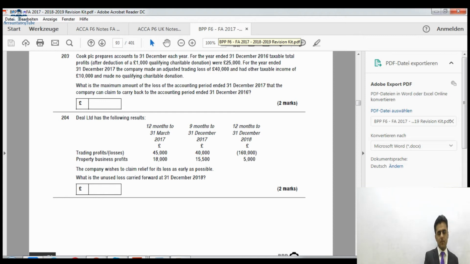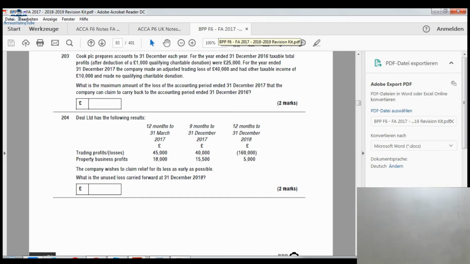All right. So that's how we do it. But in the previous period, how much can we set off? We can set off £26,000, not £25,000. All right. So please remember, we can set off the losses before deduction of the gifted donations. So gifted donations would be wasted. All right. So £26,000 is the answer to this question.